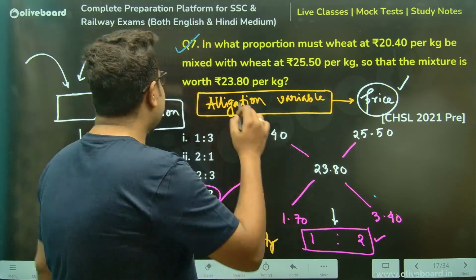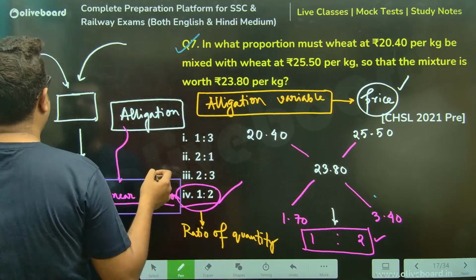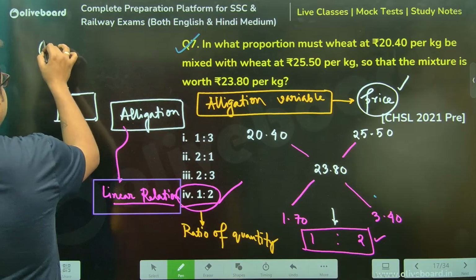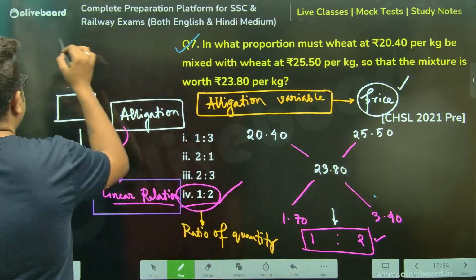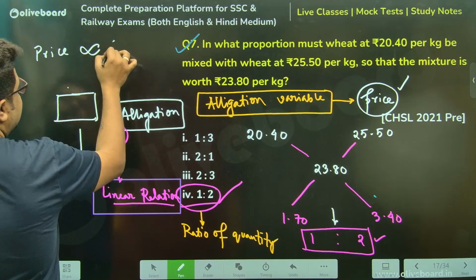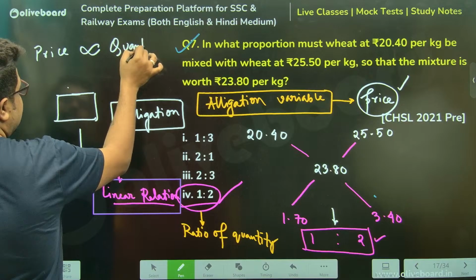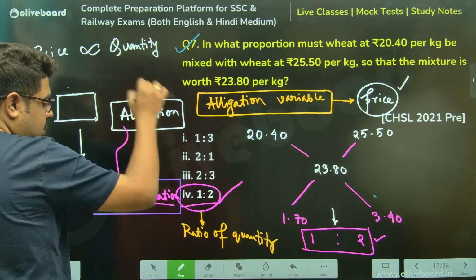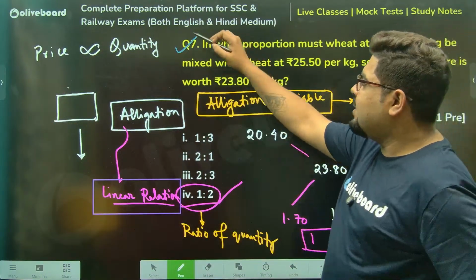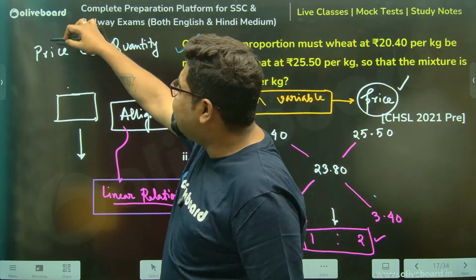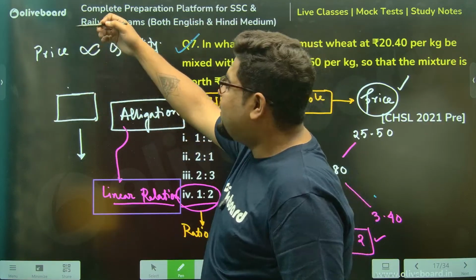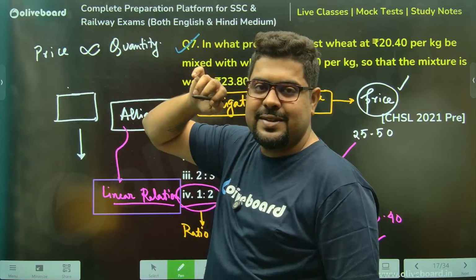Said because price is proportional to quantity, sir, and linearly proportional, not only normal proportional. Why? You see, 1 kg price is 100 rupees. 3 kgs, quantity becomes thrice, price becomes 300, also thrice.